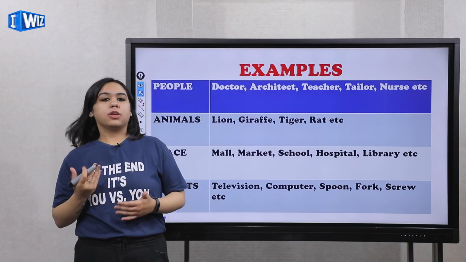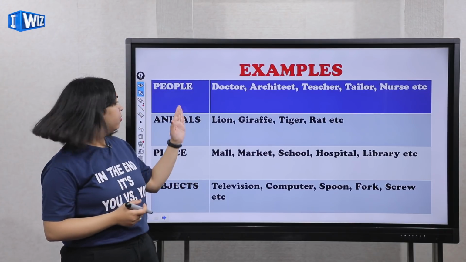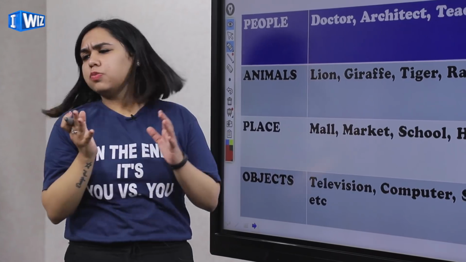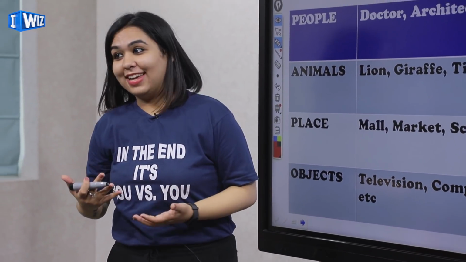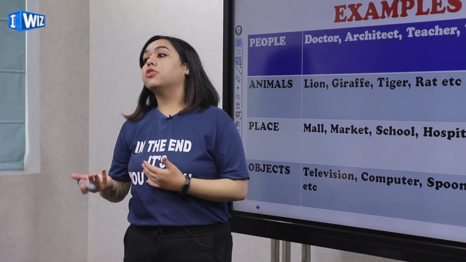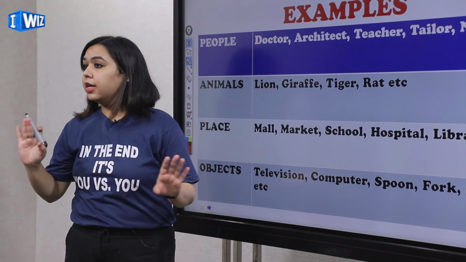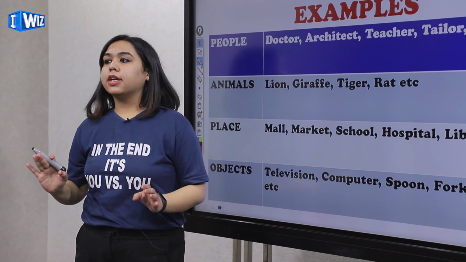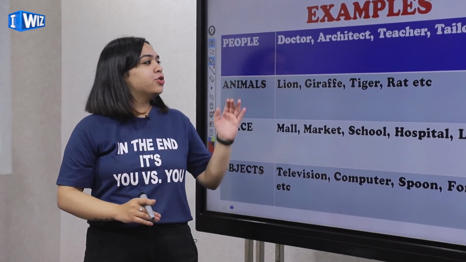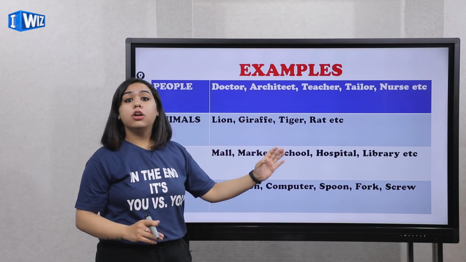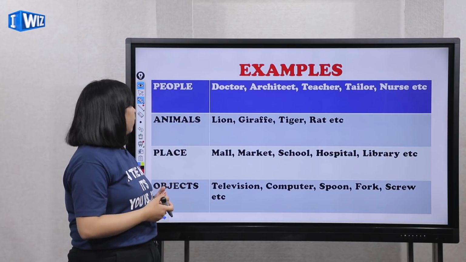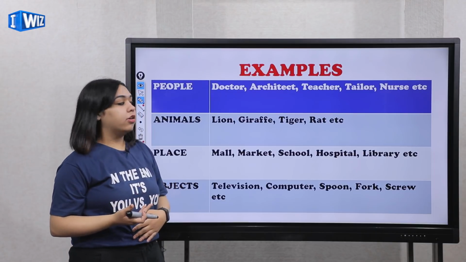Now let me give you some examples of common nouns. Again, we will categorize them into people, animals, places, and objects. The difference here is small. We are not going to give them names. Yes, you are right. We're talking about them in general. For example, if I say, I'm going to visit a doctor, I'm normally talking, I'm not mentioning any doctor's name, right? When I'm not mentioning any name, I'm not going into the details. Keep it simple, it will be a common noun. So doctor, architect, teacher, tailor, nurse, etc. These are the examples of common nouns under the heading people. Animals: lion, giraffe, tiger, rat, etc.